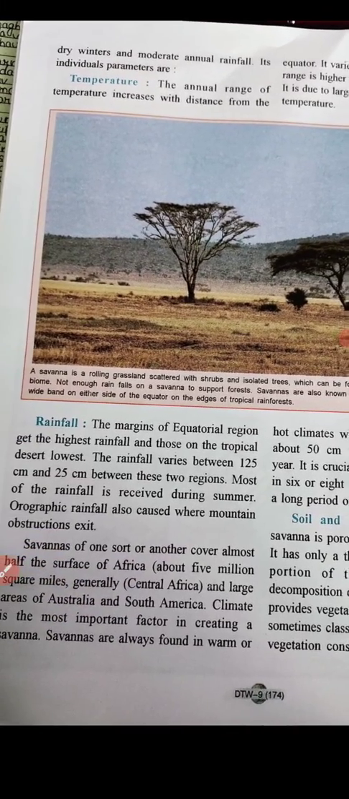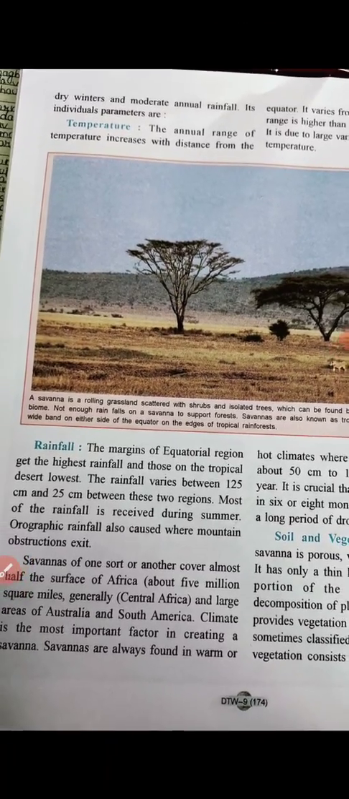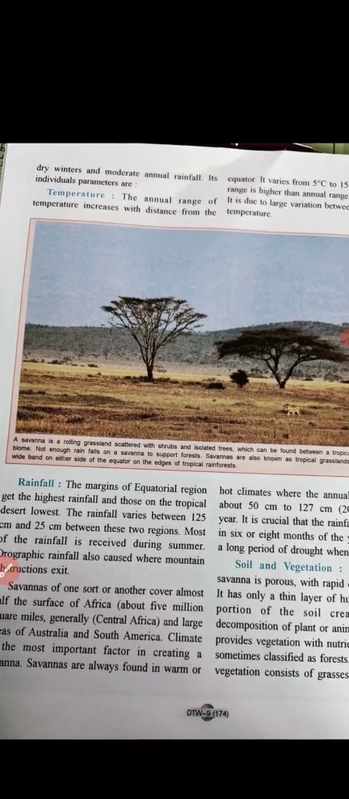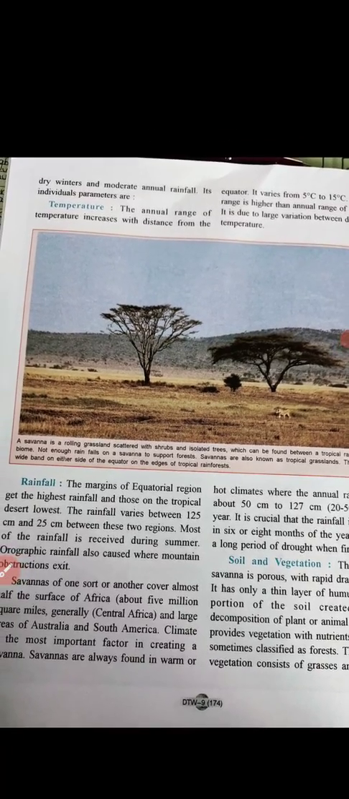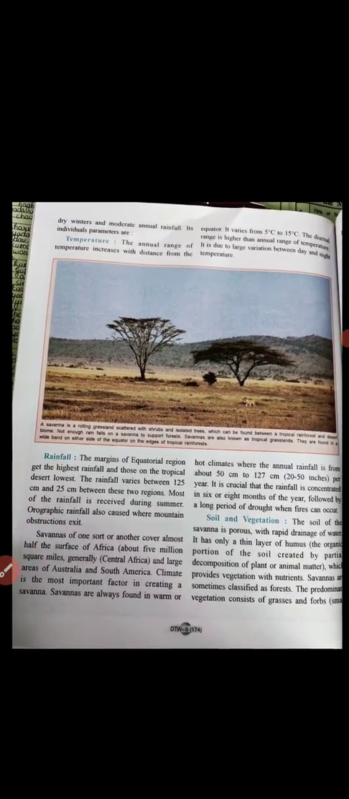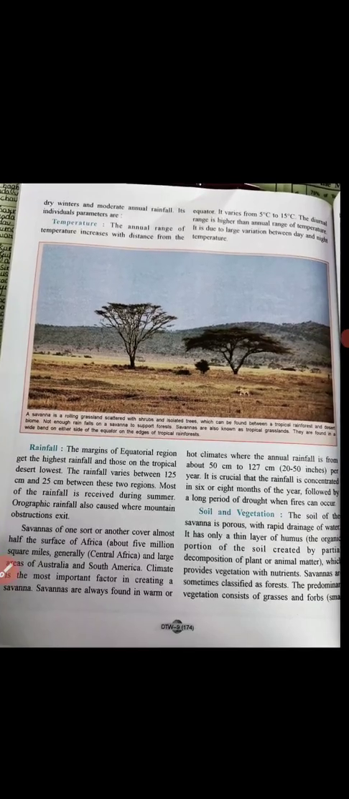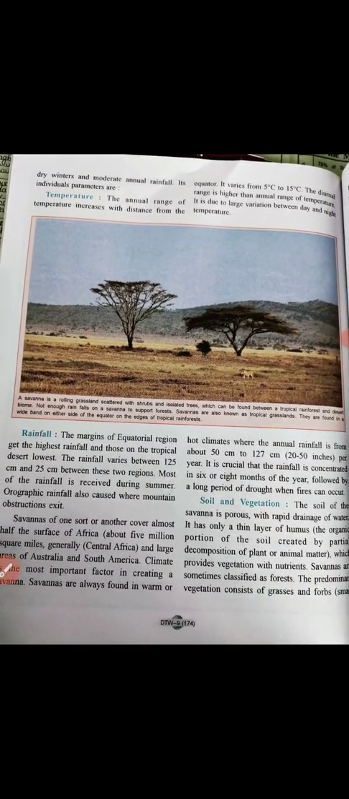Next, the definition of savanna: a rolling grassland scattered with shrubs and isolated trees, which can be found between a tropical rainforest and a desert biome. Can you see here? It's basically a grassland with shrubs and small, isolated trees, and it lies between tropical rainforest and desert biome.